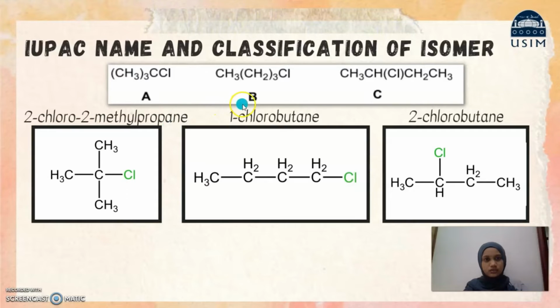2-chloro-2-methylpropane. And then for B, the Cl will be bonded to the last C, and the first one is CH3, the CH2 three times, and then Cl. The name will be 1-chlorobutane. And then for C, the Cl will be bonded to the second carbon: CH3, CH2, Cl, CH2, CH3. The name is 2-chlorobutane.